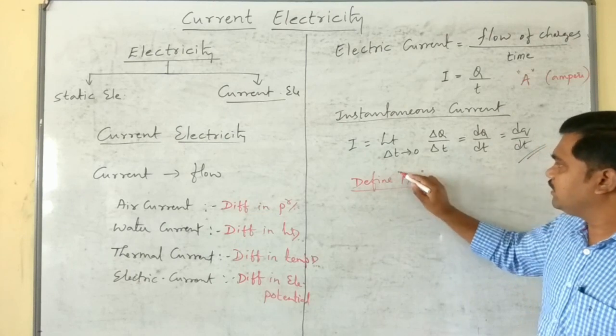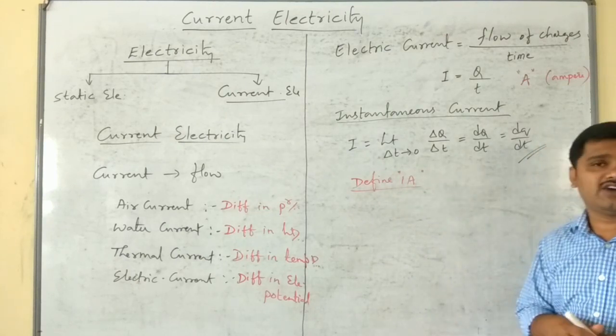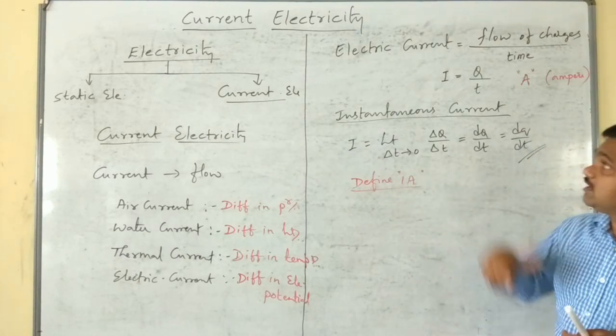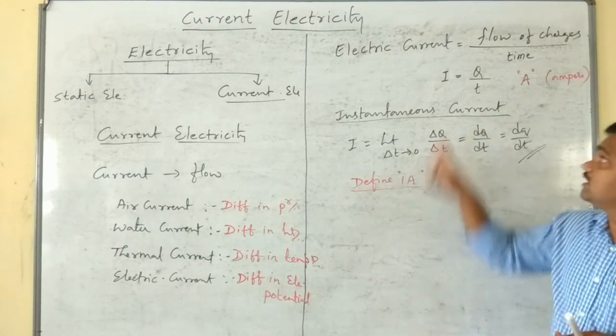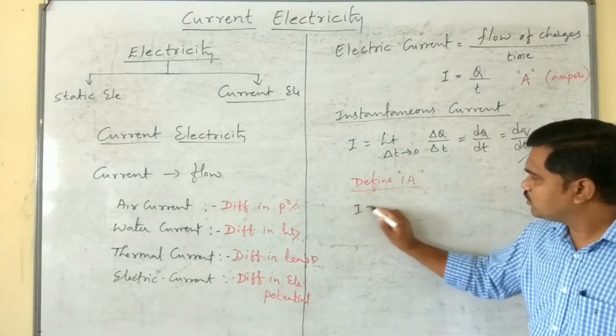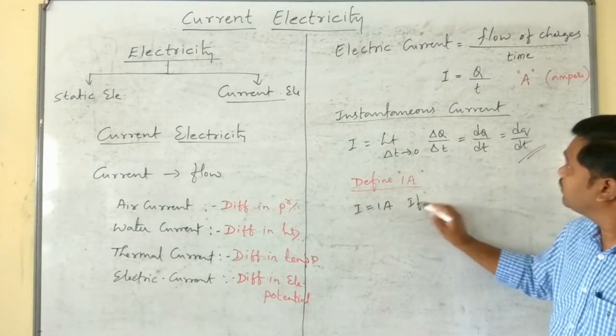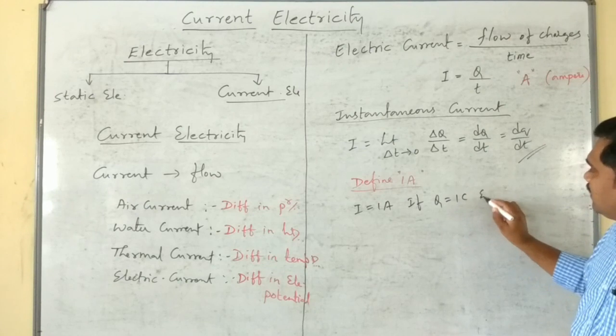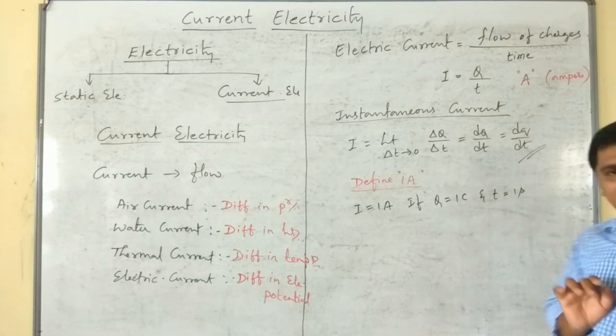Otherwise, define the SI unit of electric current in terms of charge and time. I is equal to 1 ampere if Q is equal to 1 coulomb and t is equal to 1 second.